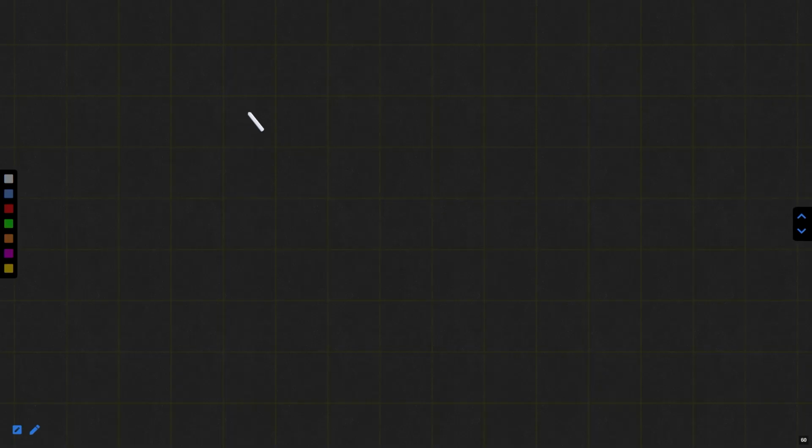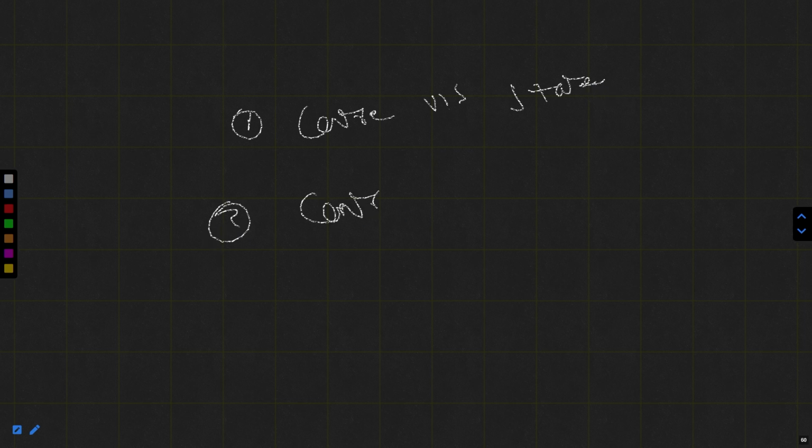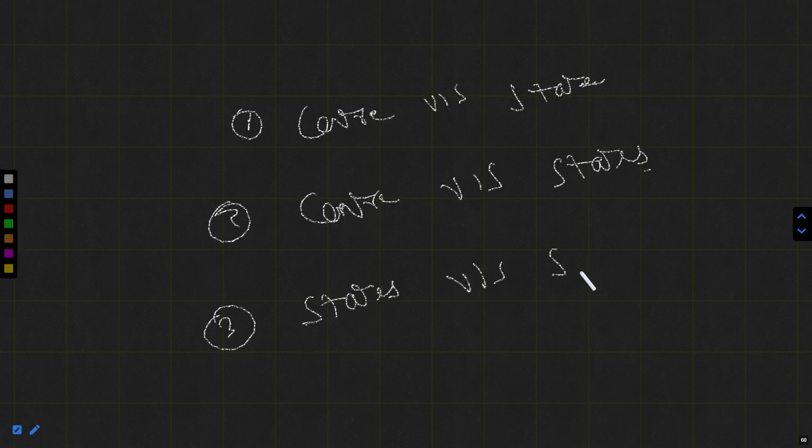You can say there are three conditions: first, center versus state; second, center versus more than one state; third, state versus states.